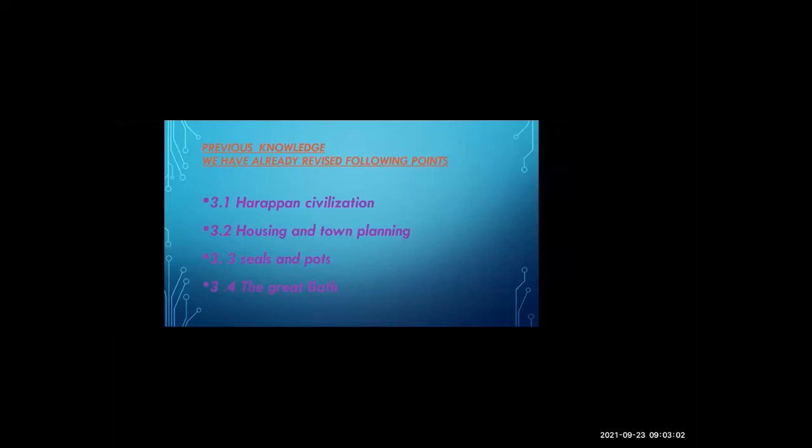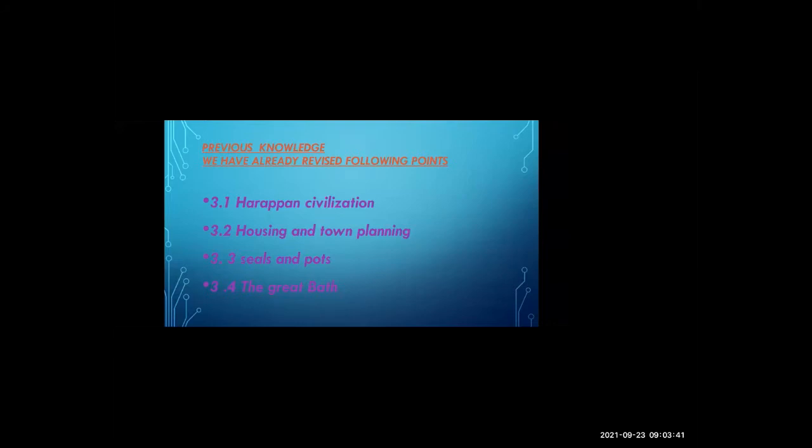We have completed the following points: 3.1, Harappan civilization; 3.2, housing and town planning; 3.3, seals and pots; 3.4, the Great Bath. Now students, unmute yourself and tell me anything about any one of the points. What did we learn in the Harappan civilization, in housing and town planning, how were their seals? Come on students.